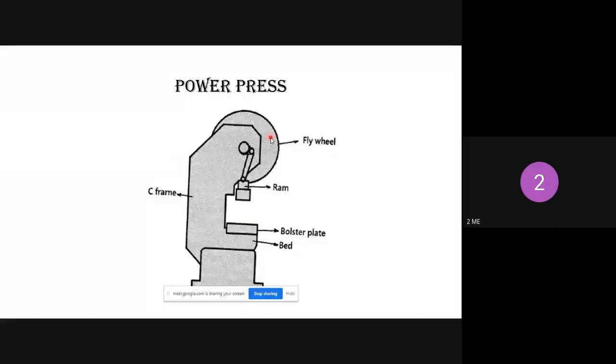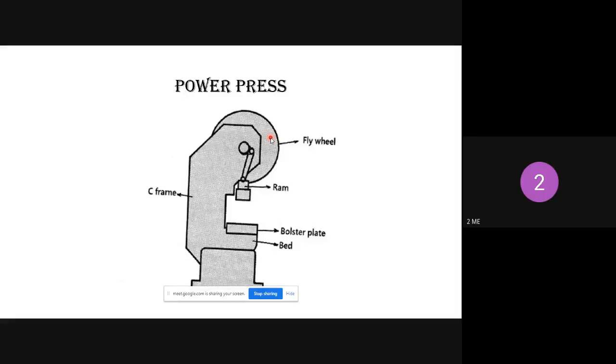So what is the function of a motor? Tell me, anyone? Converts electrical energy into mechanical. Correct. Good.